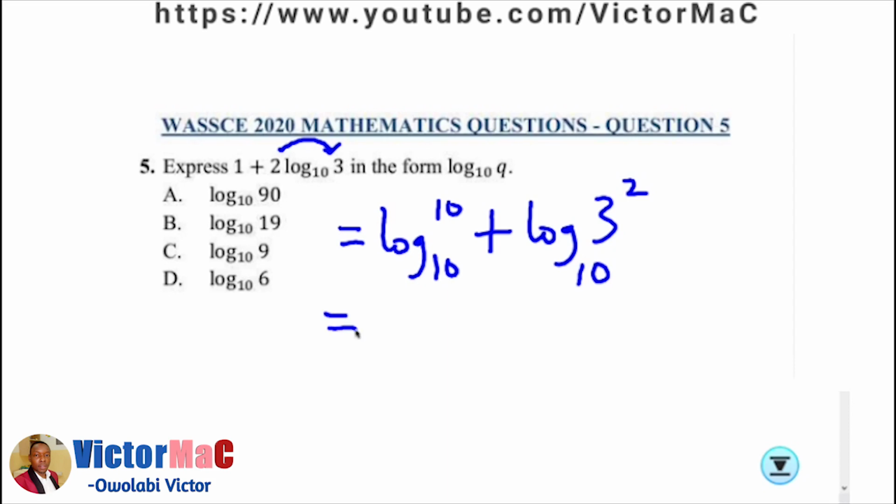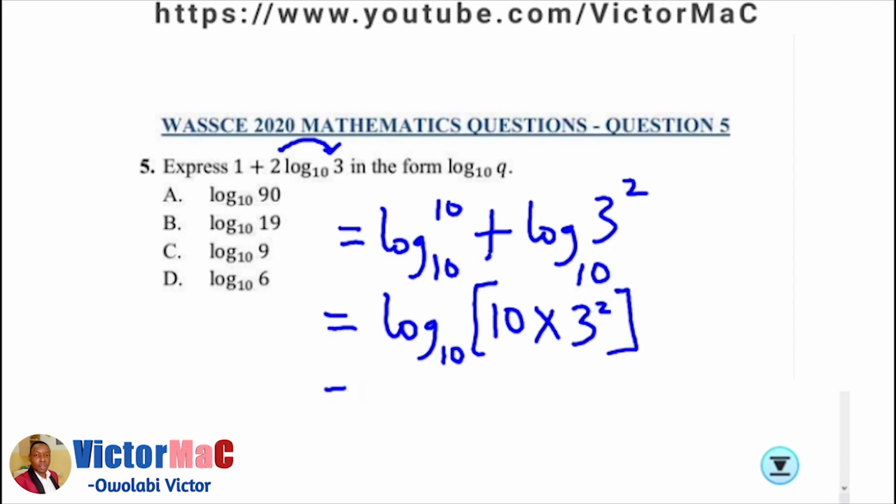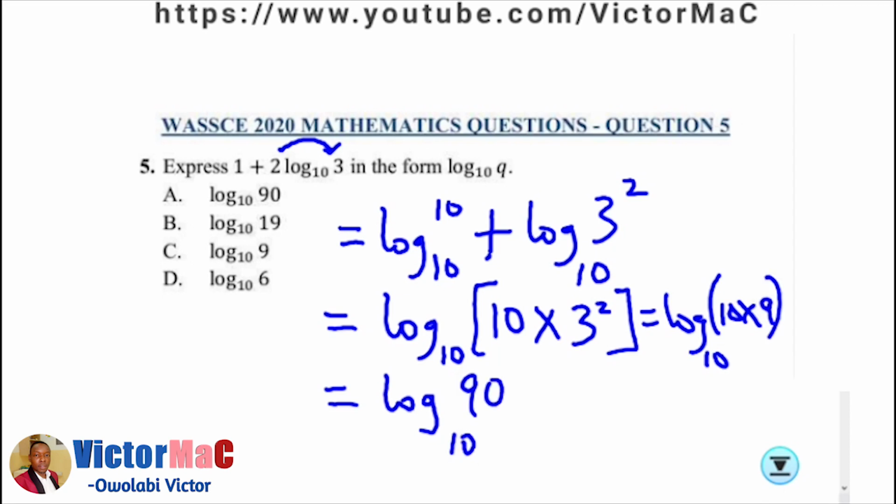Applying the laws of logarithm, bringing the common log with this common base, then we have 10. Your addition will change to times, 3 raised to power 2. And then next we have 10 times 9. That is log 90 base 10. Option A, because it's similar to our form. So our q is 90. So option A is the correct answer. Right.